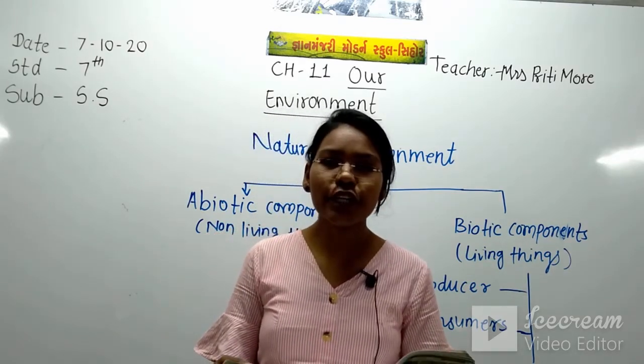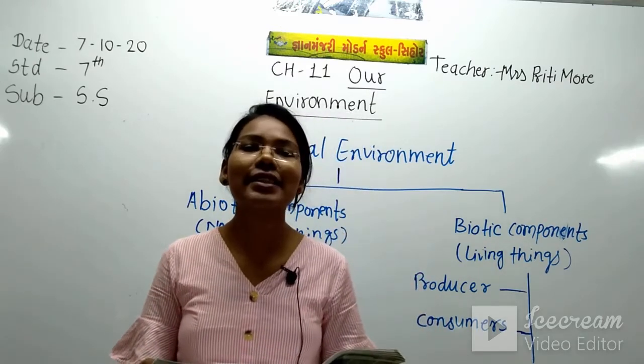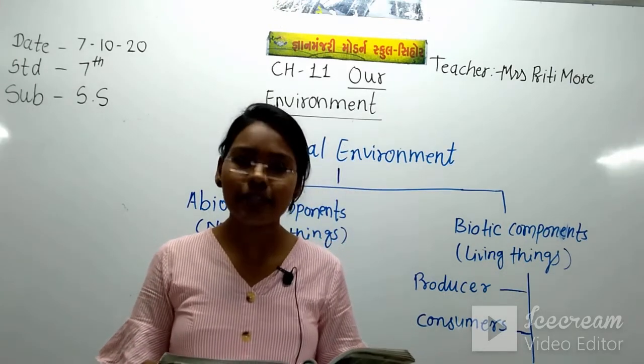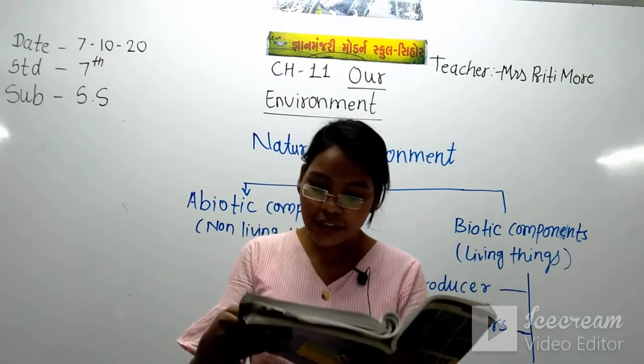So the natural environment has 2 components. In abiotic components, the non-living things include first the land, second the water and third the air. So let's see about the land.